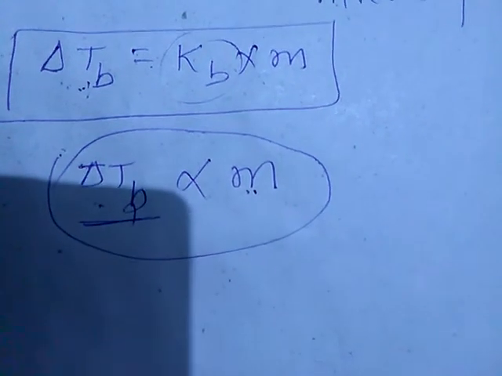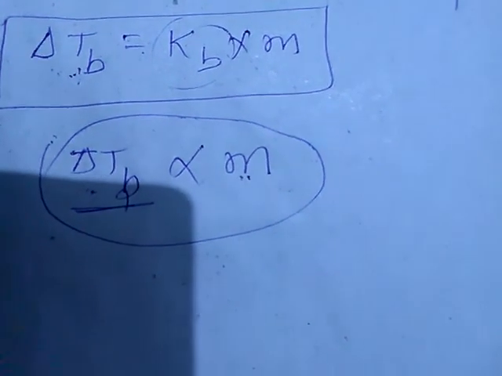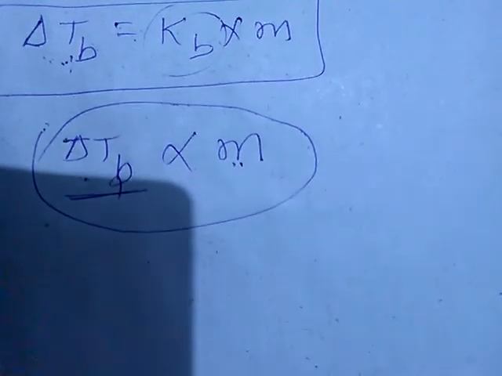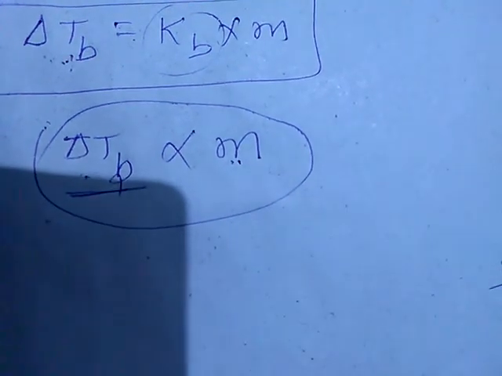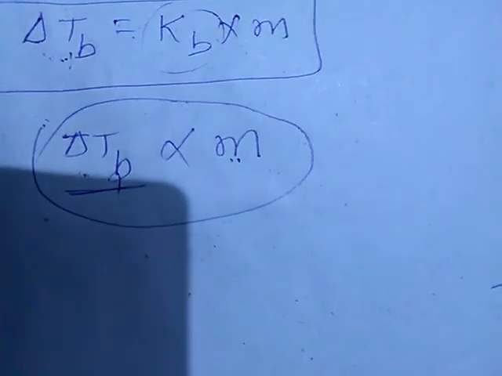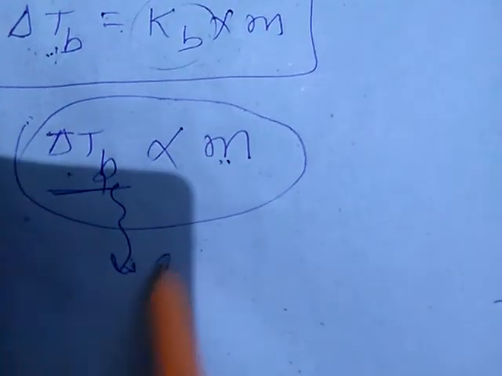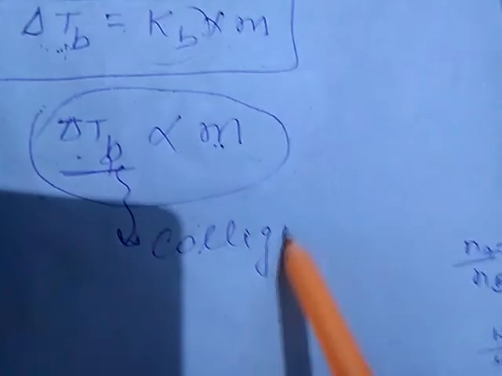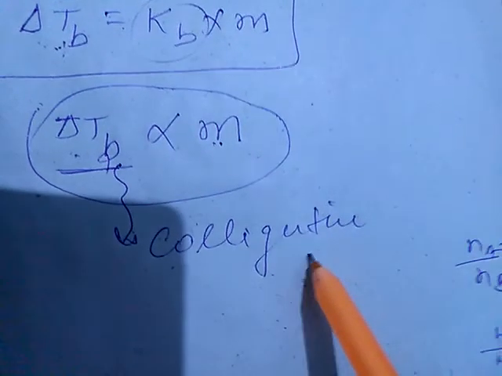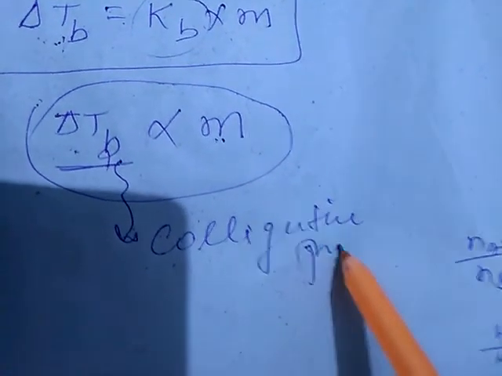It depends upon the number of solute particles present. It doesn't depend upon the nature of that solute, and as it depends upon the number of solute particles, we can consider this elevation in boiling point as a colligative property. This is a very important result which we have derived.